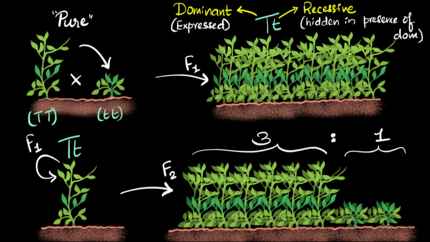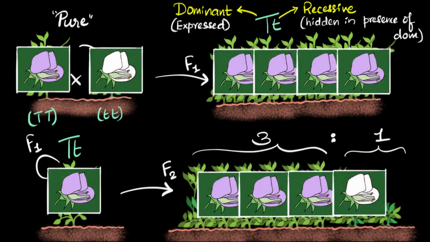And now you can use the same logic to explain what happens with the flowers also. When you cross a pure purple flower with a pure white flower, in the first generation, we got all purple flowers. Now, can you guess the reason for that? Well, when they crossed, both the purple and the white trait got passed along, but maybe the purple trait is dominating. That's why we see all purple over here and no whites. And then later on, when you take one of those purple and self-pollinate, by the law of separation, we'll get the same 3:1 ratio.